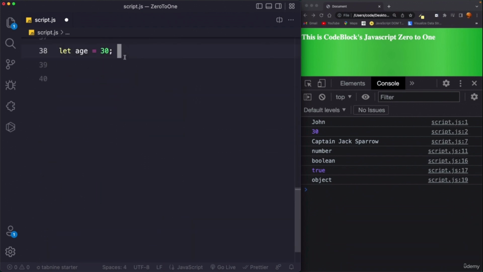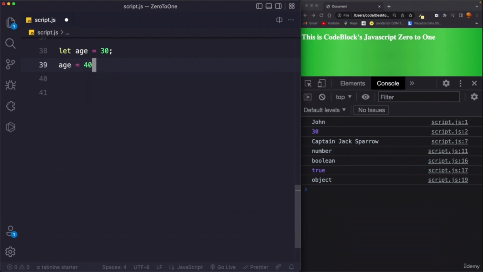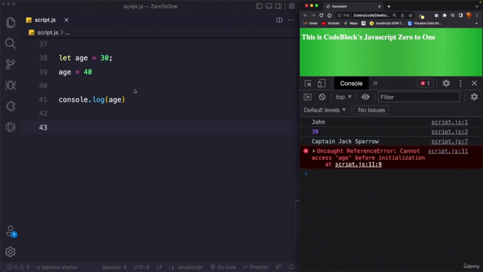So let age equals 30. Now next year I will be 31, and after 10 years I will be 40. So this age can be changed. Now I can say age equals 40. This is completely doable. Now I can say console.log age, save this, reload. Okay, it says reference error, cannot access age before initialization.